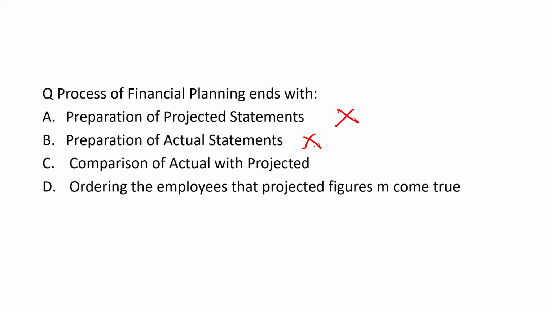So both of these will not be the answer. Then you will order the employees to check whether the projected figures are coming or not. At last, the comparison of actual and projected will be done. So option number C will be the right answer. The ending of financial planning is comparison, or in other words, evaluation.